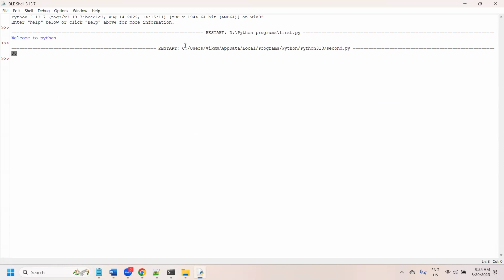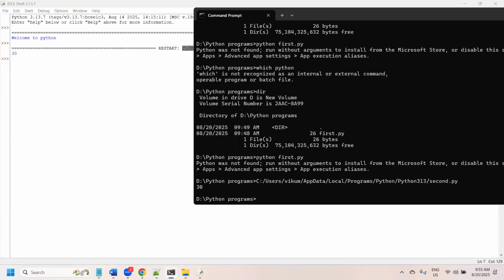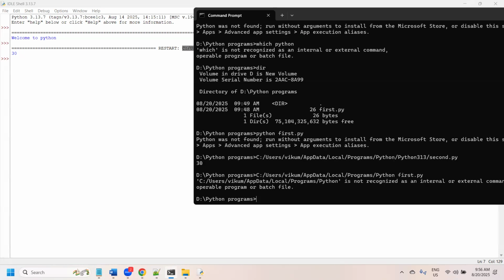Don't think about it too much. If you want to run the same program, just copy and paste this, come here and run. Python second dot py. We are going to get the output. If you want to run the program which is located in Python, just use first dot py. This way we can run.